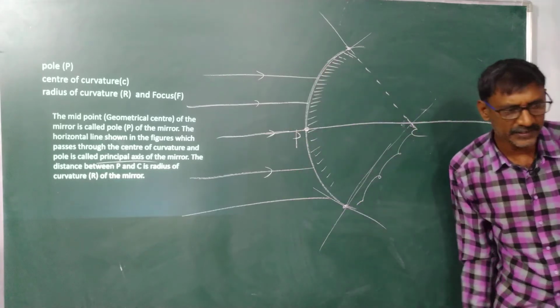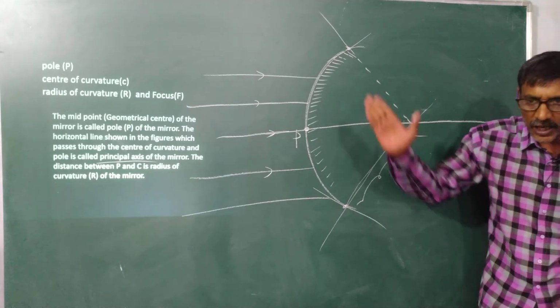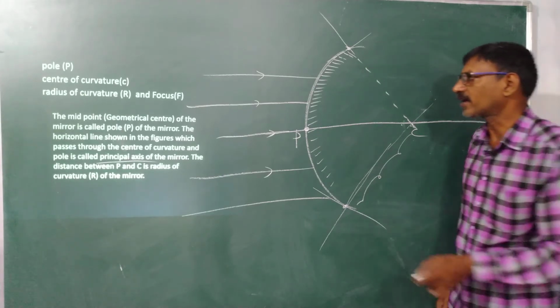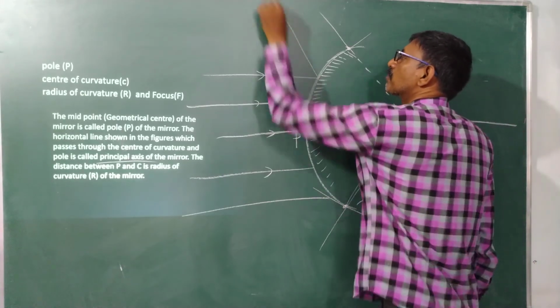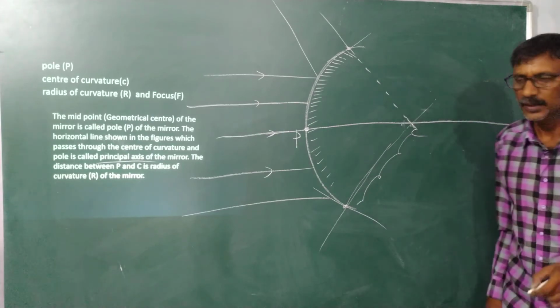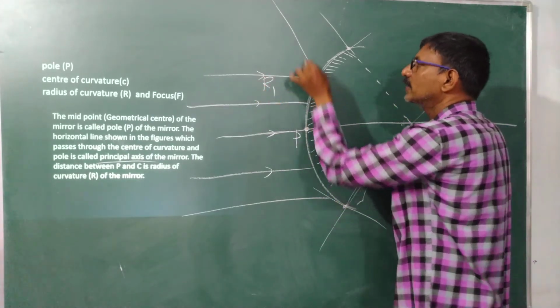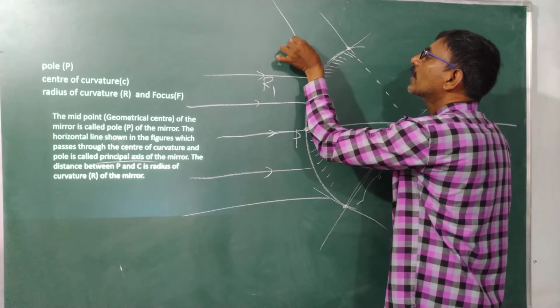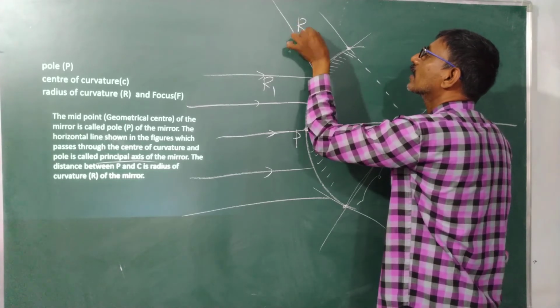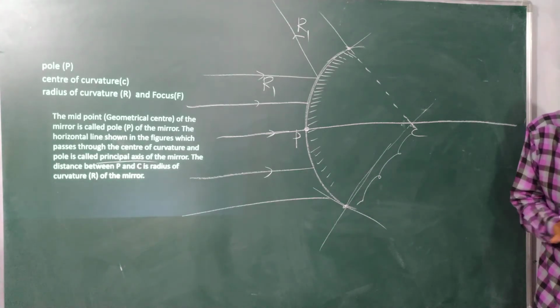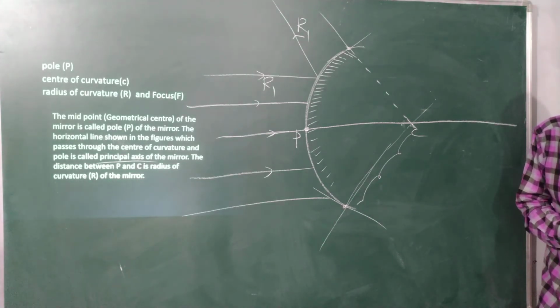These sun rays are parallel to the principal axis. Then they come back. Say this is some ray R1; R1 goes and is reflected back like this. I need to find the normal so that I can find that the angle of incidence is equal to the angle of reflection.